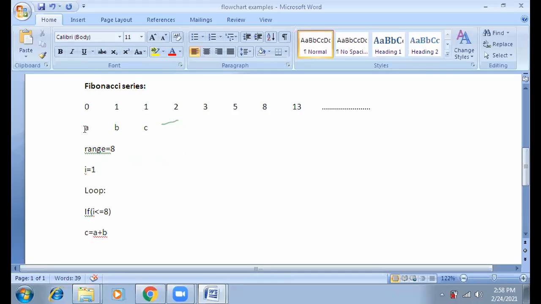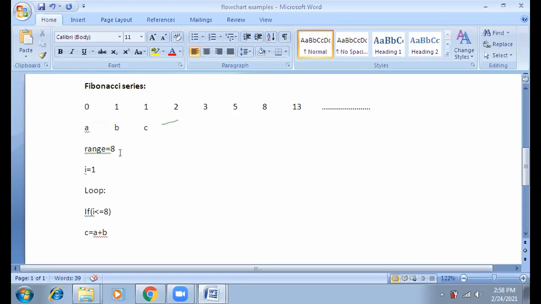So the first two numbers we have to print forcefully here. Try to understand very carefully. These first two numbers we have to print in our algorithm or flowchart forcefully, because these two numbers have no logic yet. The logic will start from the third number, which is nothing but a summation of the previous two numbers. So in the case of the first two numbers, we have no logic.